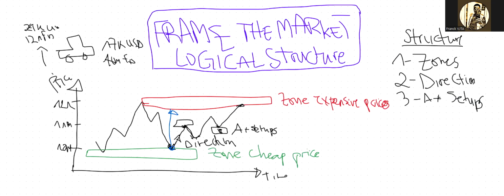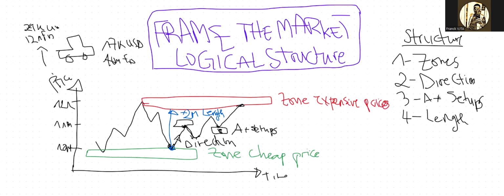We know it. So I call it the length. When you do a market structure and you don't have the length by which the price will rise up, then that's when you know that you don't yet master the frame of the market. The logic must have the length by which the price will rise up.